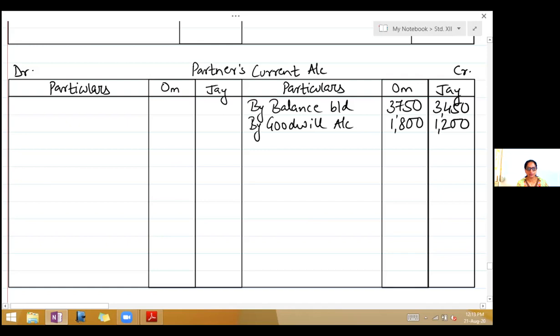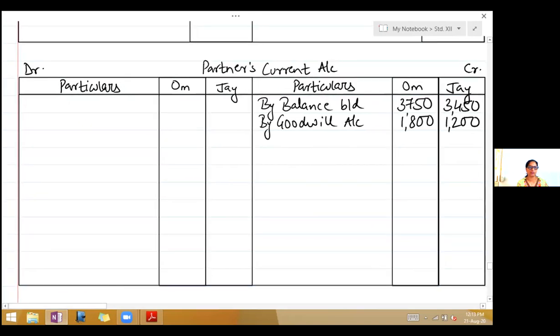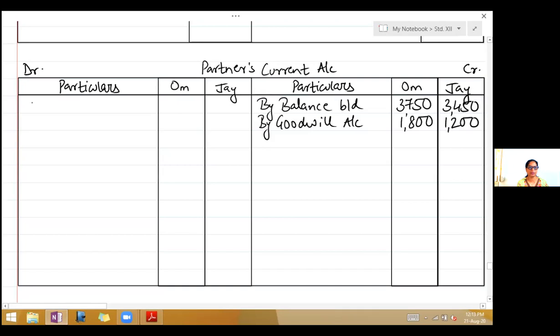So first goodwill comes in cash. So we have two entries there, and then see the second part of the adjustment, 50% of the goodwill withdrawn by partners in cash. So when the partners withdraw cash, the entry will be partners current account debit to cash account. So on the debit side of current account, write to cash account. Now see the goodwill, what has come to their credit. Om is 1,800. 50% of this means half of it.